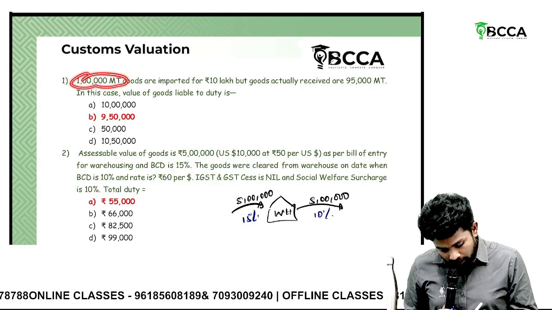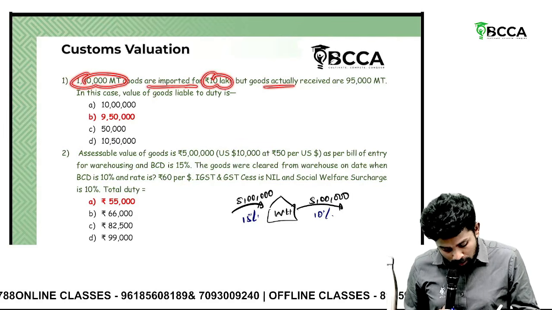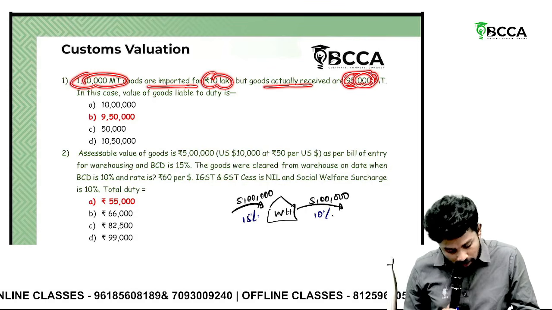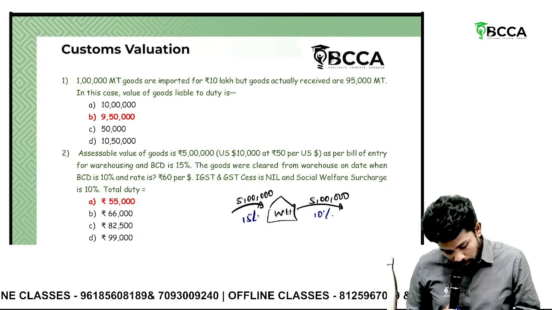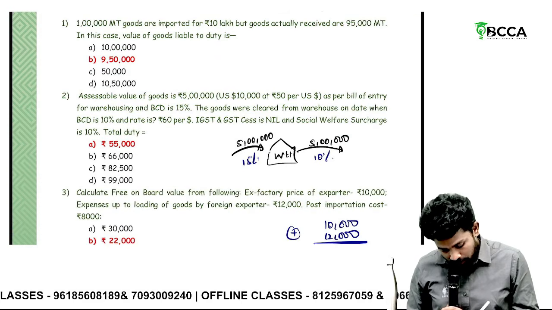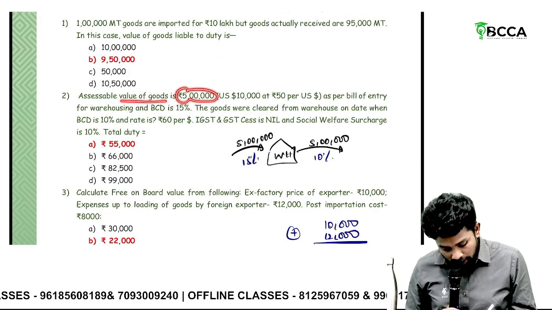1 lakh metric tons of goods are imported for 10 lakh, but goods actually received are 95,000. You received 95,000, pay tax only on 95,000. So how much is the value liable to duty? 9,50,000. Then assessable value of goods is 5 lakhs.